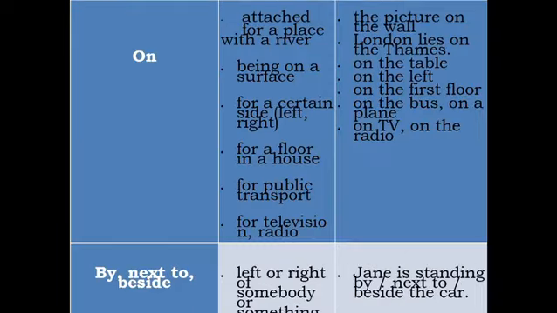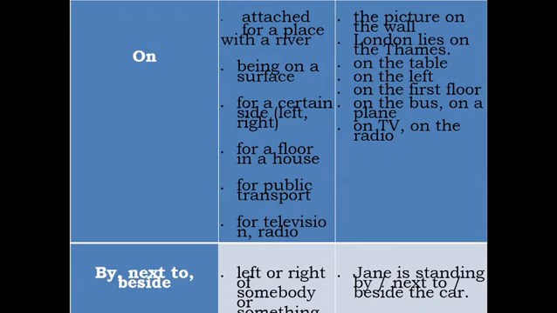So let us just move on. I'll be giving you some examples on how to be using on. On can be used in reference to attached for a place with a river, being on a surface, for a certain side, it may be left or right, for a floor in a house, for public transport, for television and radio. For example, the picture on the wall, London lies on the Thames, on the table, on the left, on the first floor, on the bus, on a plane, on TV, or on the radio. So these are some places that we use on for that are on the surface.